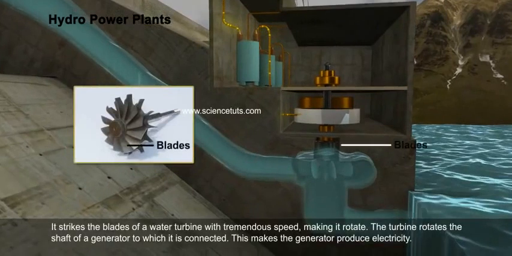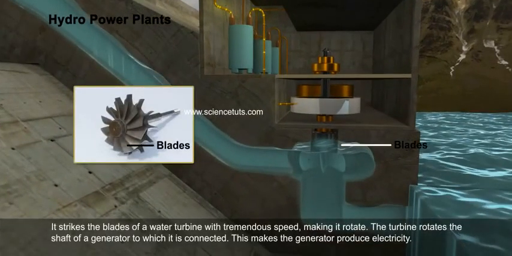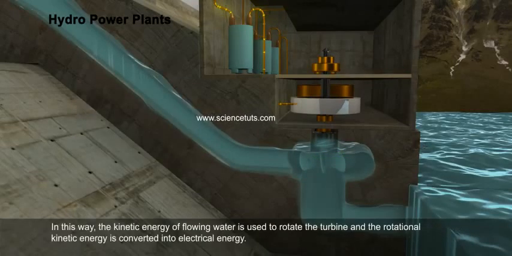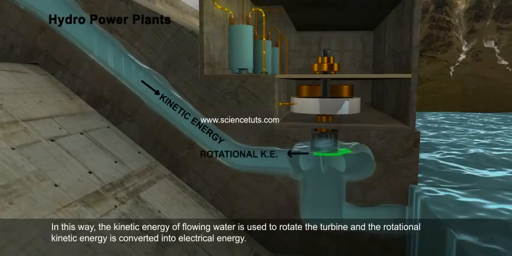It strikes the blades of a water turbine with tremendous speed, making it rotate. The turbine rotates the shaft of a generator to which it is connected. This makes the generator produce electricity. In this way, the kinetic energy of flowing water is used to rotate the turbine and the rotational kinetic energy is converted into electrical energy.